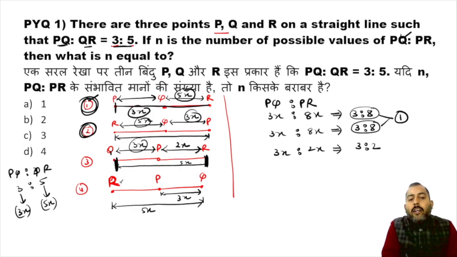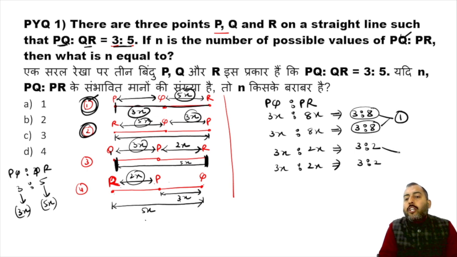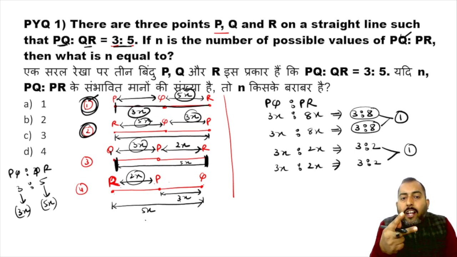And similarly, in case number 4, P to Q is 3x, Q to R is 5x. So P to R is obviously 2x. So according to case number 4, again we are getting the same value of ratio. So we are getting two different values of ratio.